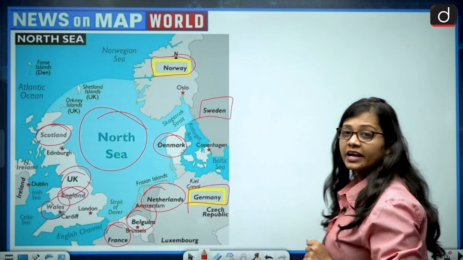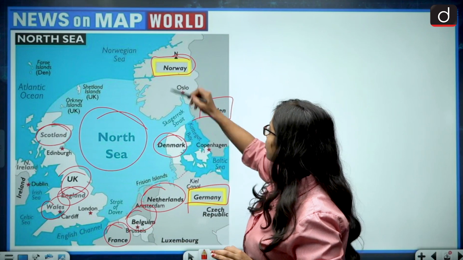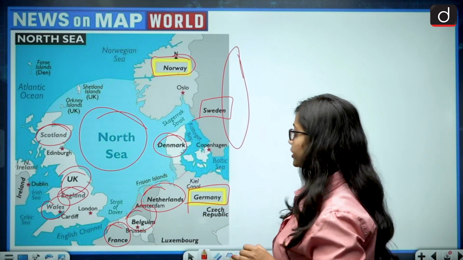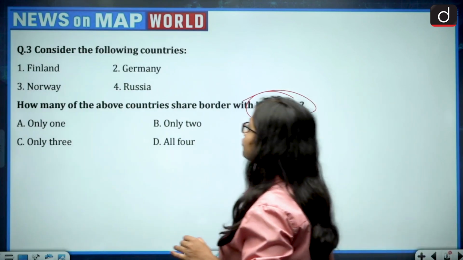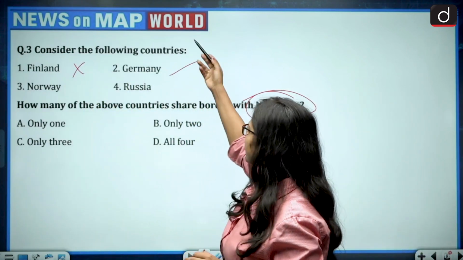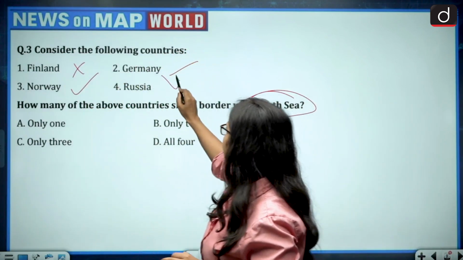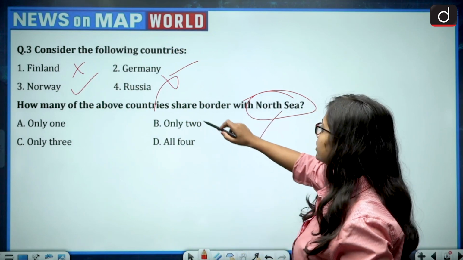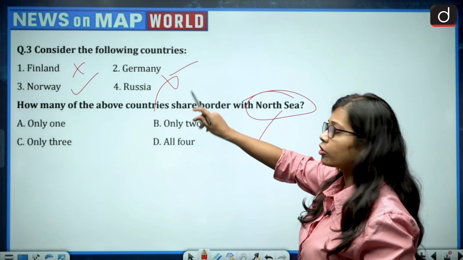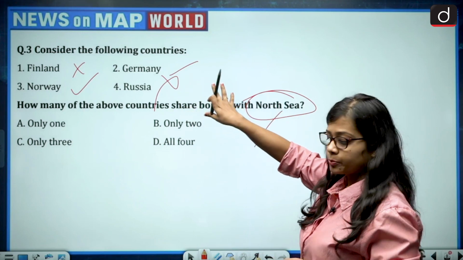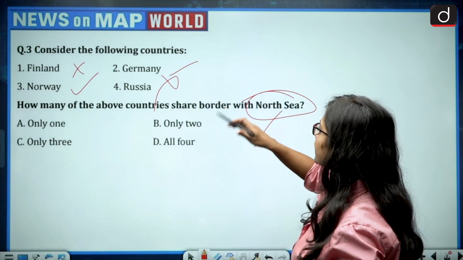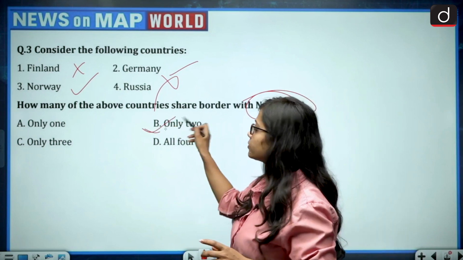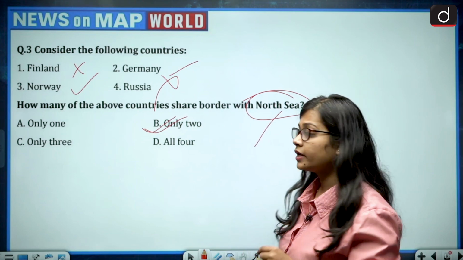So Finland very clearly is not present because Norway is sharing border, Sweden is sharing border, and Finland comes on the side of Sweden. So Finland, no. Germany, yes. Norway, yes. Russia, no. So the countries which share border with the North Sea are Germany and Norway in the given options, while on the other hand Finland and Russia are not there. So 2 are sharing border with North Sea. So the correct answer becomes option B, that is only 2.